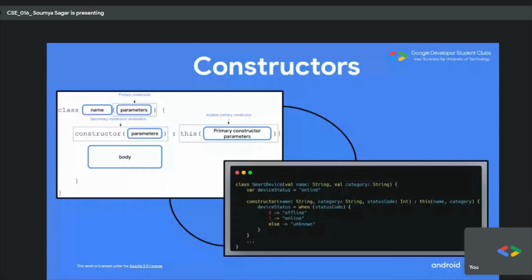So what he does, he just sets the device status from the status code, making the function operational. If zero, it is offline. If one, it is online. Else unknown. Okay, so this is the use of if else and when. Then it can also initialize the name and category here also, but here we haven't shown it to you. So what I want to say is that the constructor is the guy who makes things appear first, and the constructor is the block of code that executes in the class first. Okay, so that was all for it.